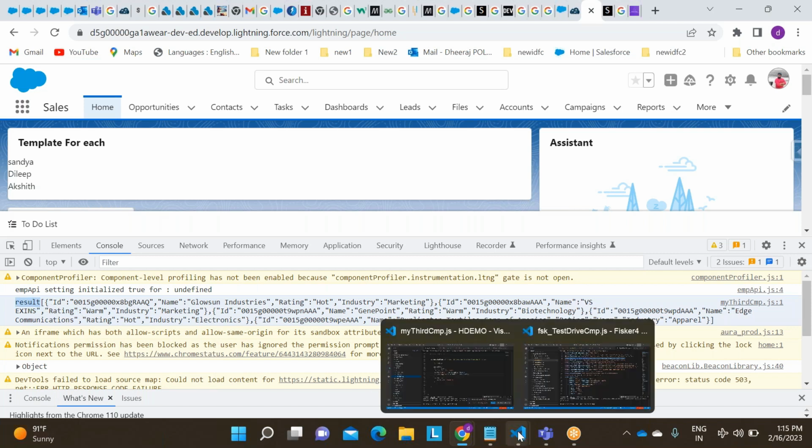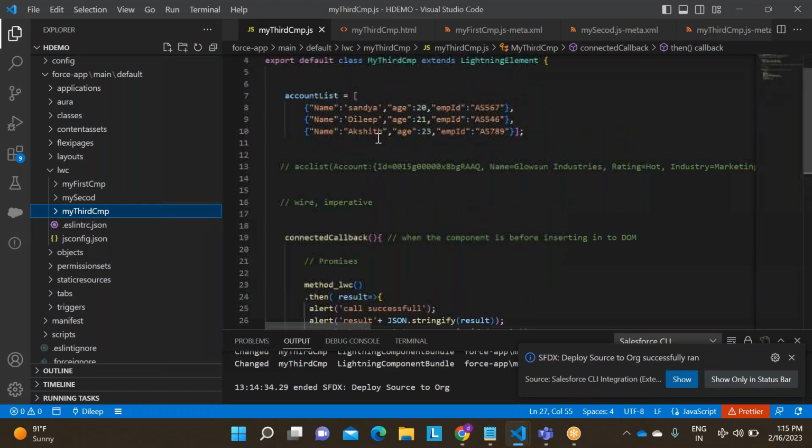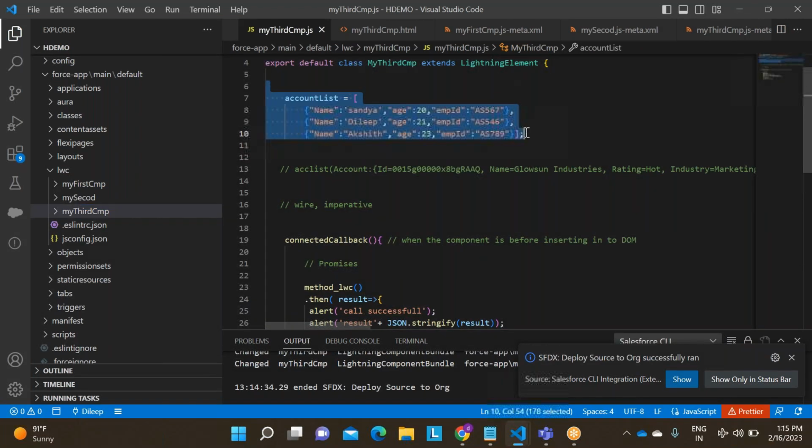Can you see the format of the result, which is similar to the one we have prepared here? Please observe, it is similar to this format, right? Guys, is it similar to this format or not? Yes or no?